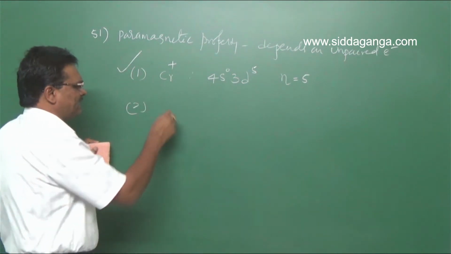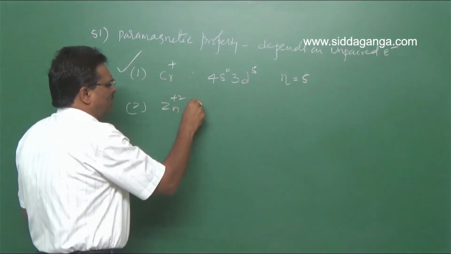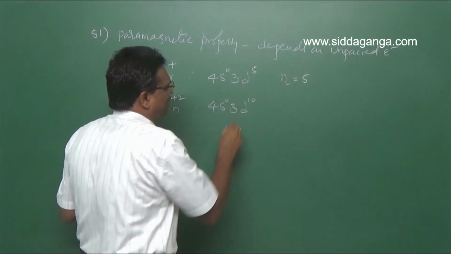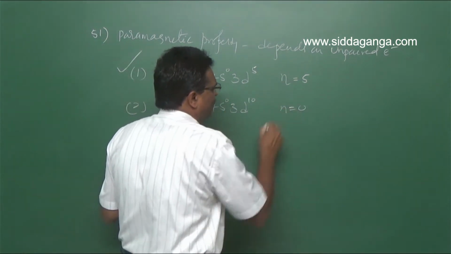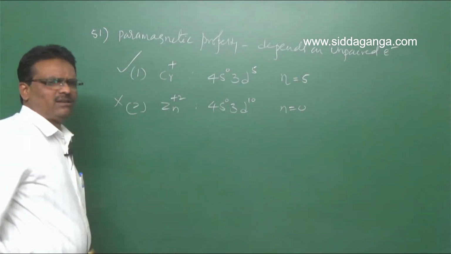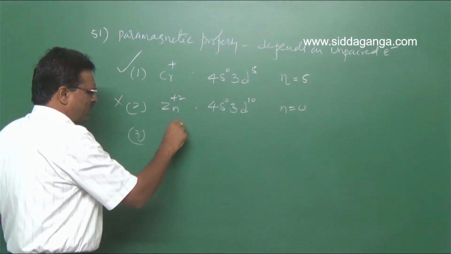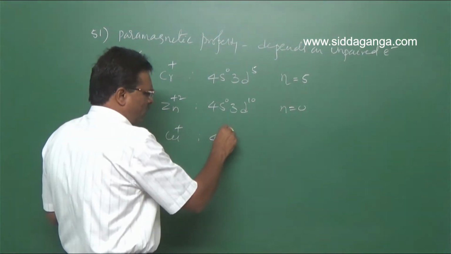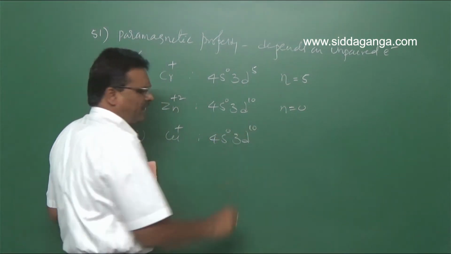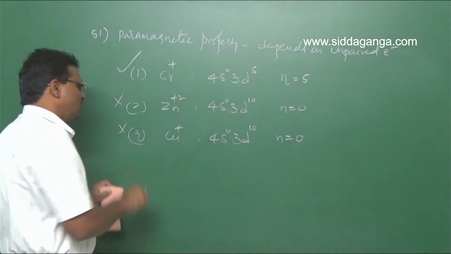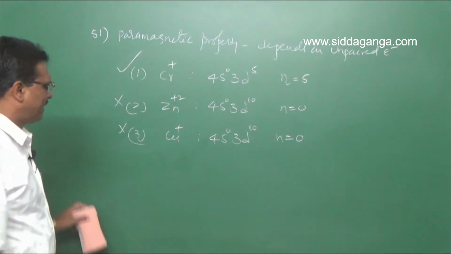In the second case, Zn plus 2, zinc in plus 2 state is 4s0 3d10 configuration, n is equal to 0, hence it is not paramagnetic. Third one, Cu plus is 4s0 3d10, so here also n is equal to 0, not paramagnetic.